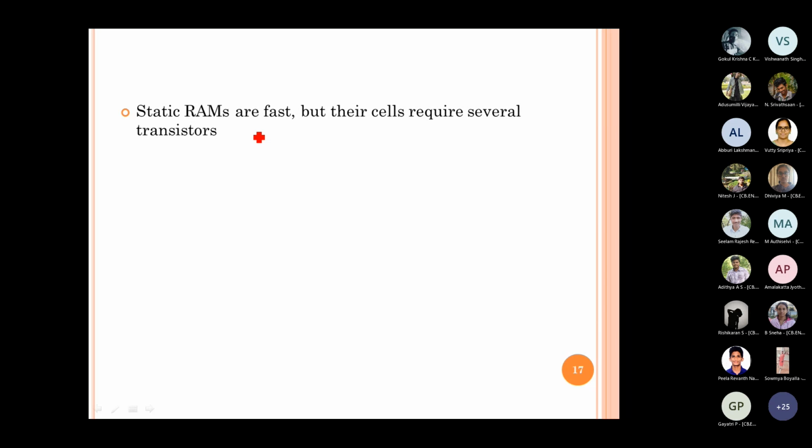Even if it is possible to achieve a higher memory size in the same area, a static RAM is fast, but achieving higher capacity or lower power dissipation may not be possible.